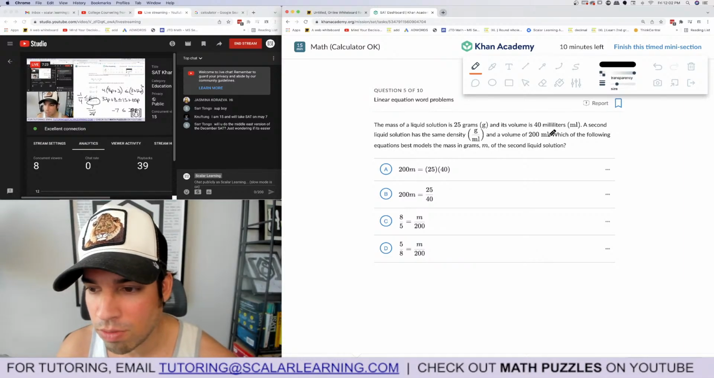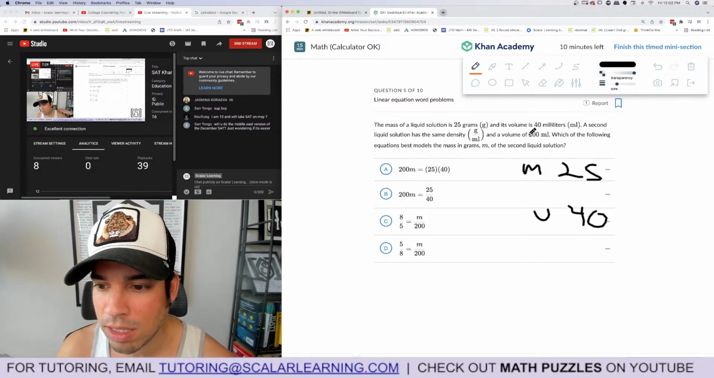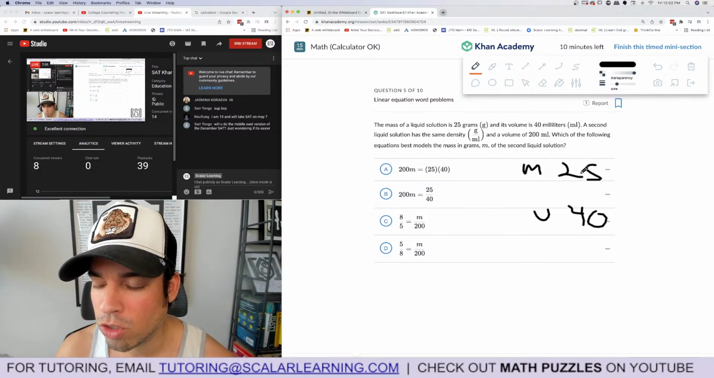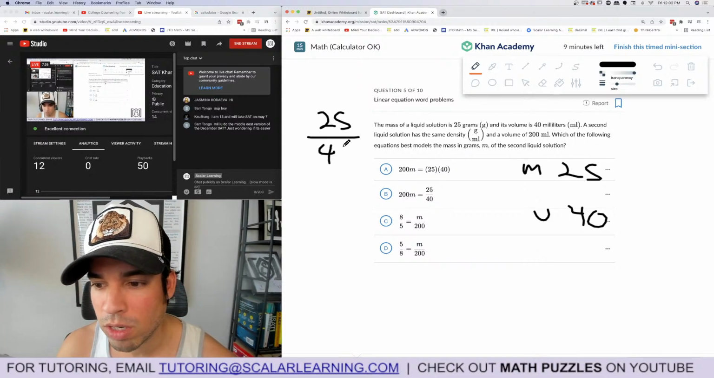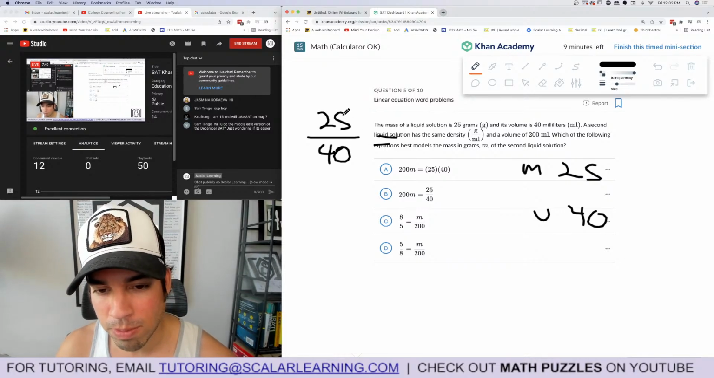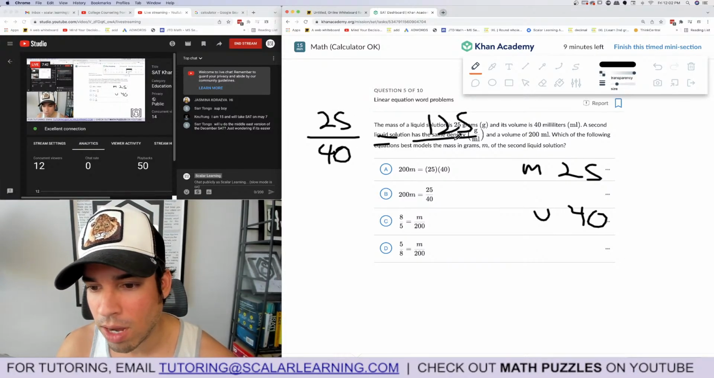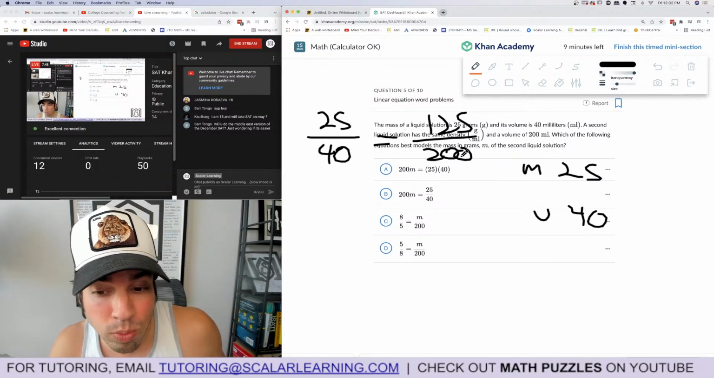Okay, mass of the solution is 25 grams. Mass is 25 and volume is 40. A second solution, same density and a volume of 200. So the density is mass divided by volume. So 25 over 40. And then basically the mass would be 5 multiplied by 5 and 5. So it'd be 125 out of 200, right? Because they said it's a volume of 200. Which of the following equations best models the mass of the second solution? So I know the mass is 125.